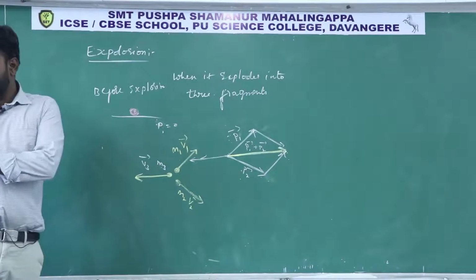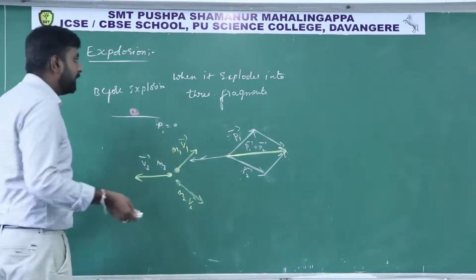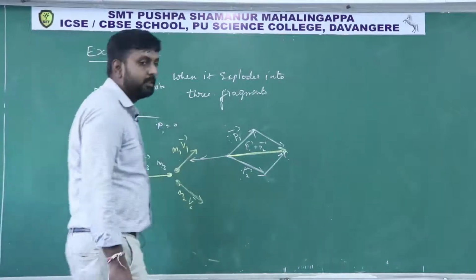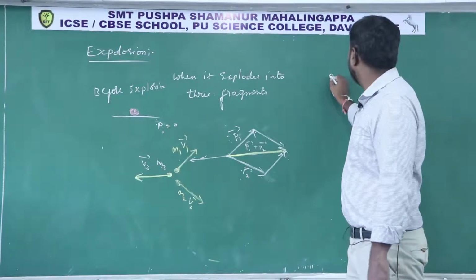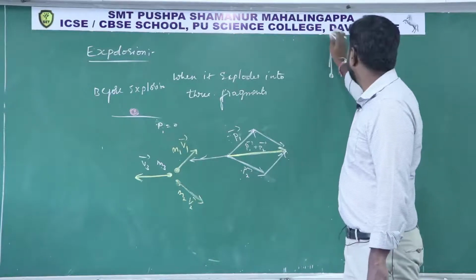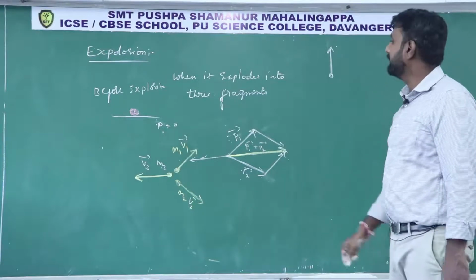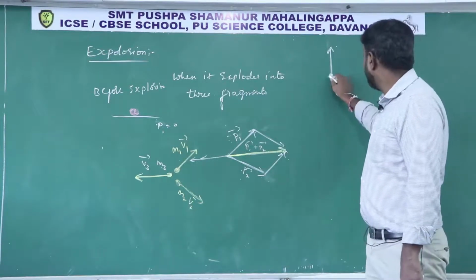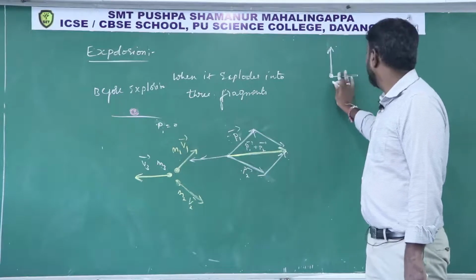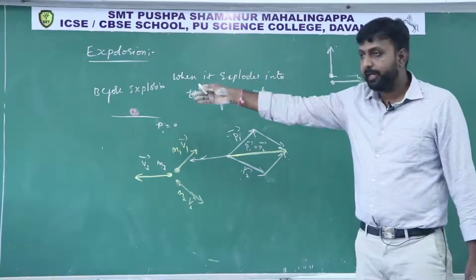And next, in the same concept of three fragments, one fragment is moving in this direction, and another fragment is moving at right angle to it in this direction, that has exploded.